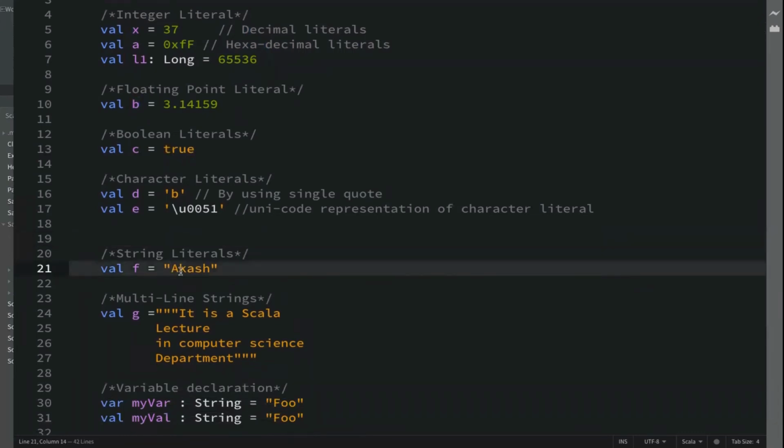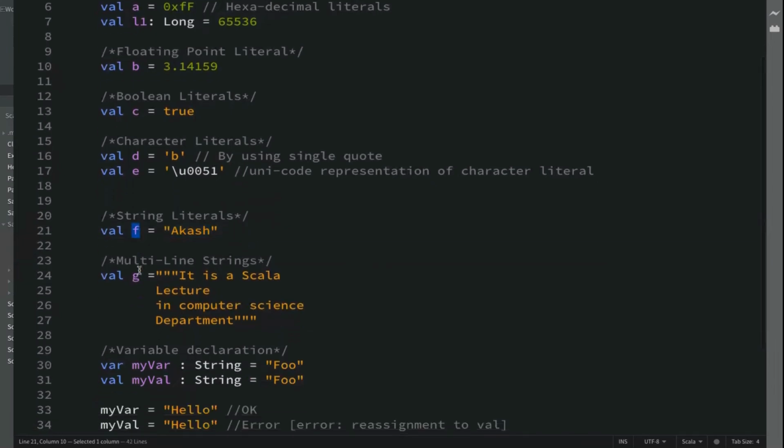In case of a string, as you can see, Akash, we have used double quote, but here Akash would be the string literal, not the string data type. F would be the string data type variable. Okay, all things are the same.